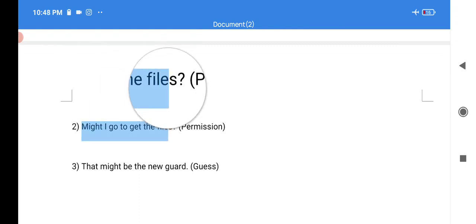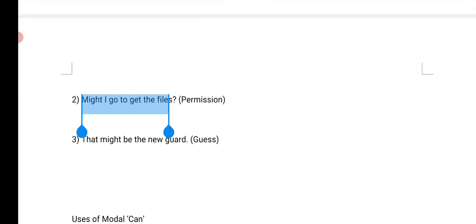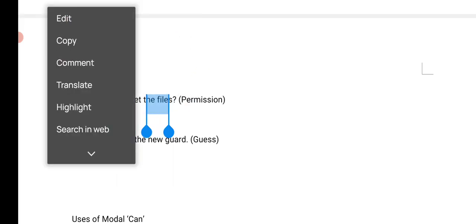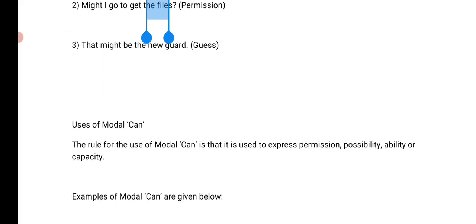And you also use it for permission: might I go to get the files? Like you use may I go to get the files. You can also use may. And guess: that might be the new guard. You can also use may and might for guesses. This may be his work and this might be his work, right?